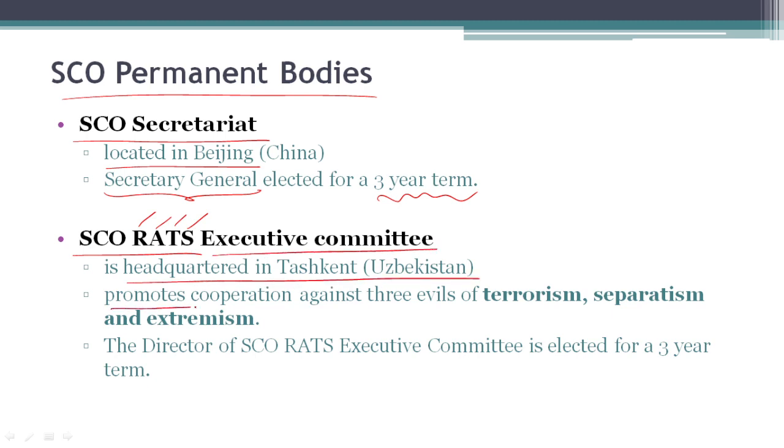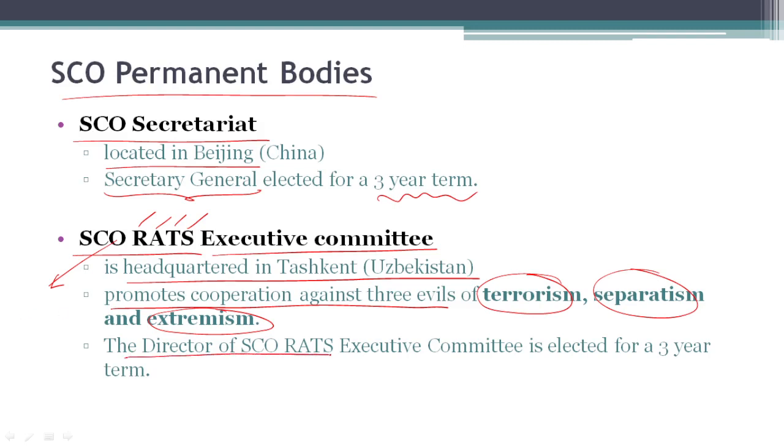SCO RATS promotes cooperation against 3 evils, that is terrorism, separatism, and extremism. SCO RATS is actually very helpful from India's point of view in engaging with Pakistan as well as Afghanistan. The director of SCO RATS Executive Committee is elected for a term of 3 years by permanent members of SCO.